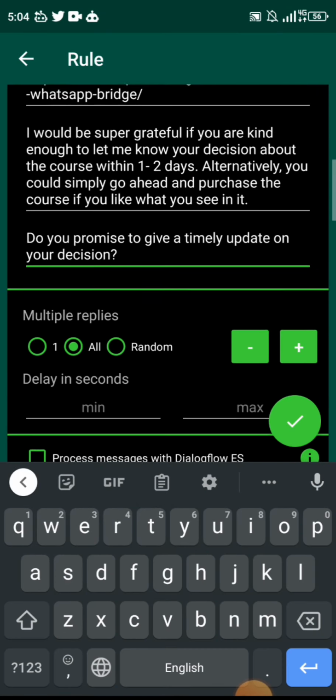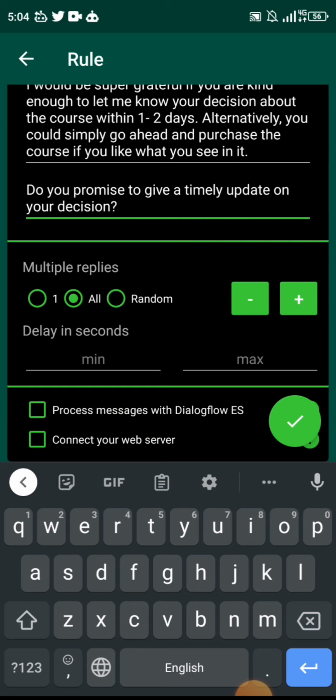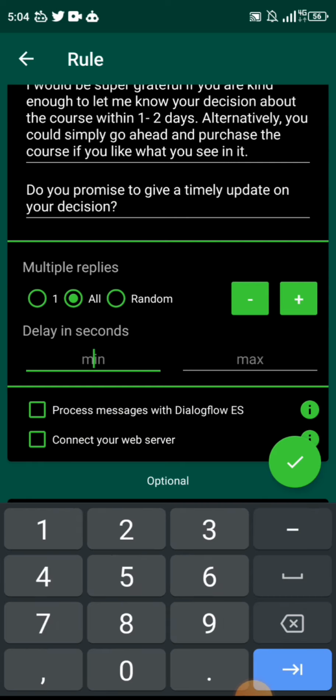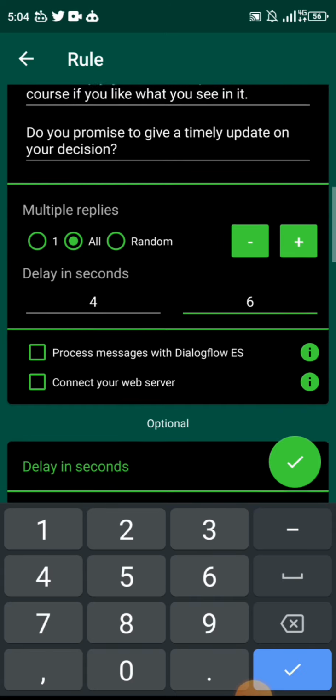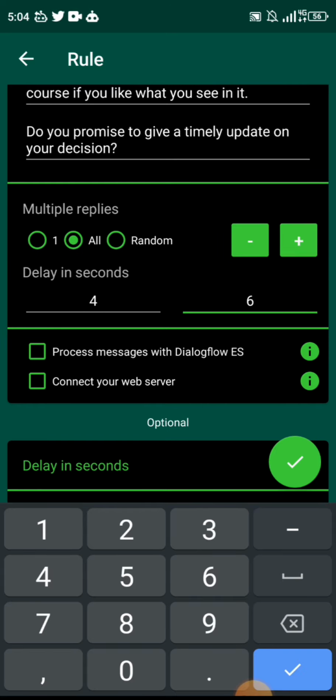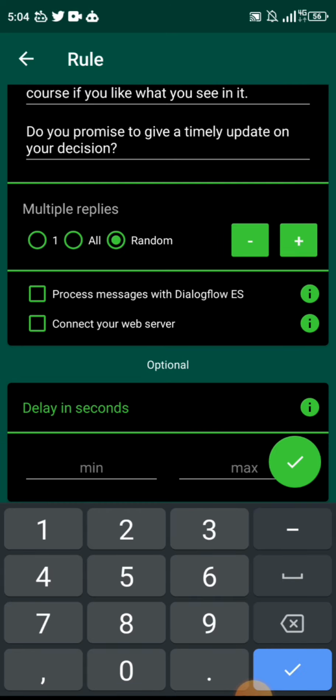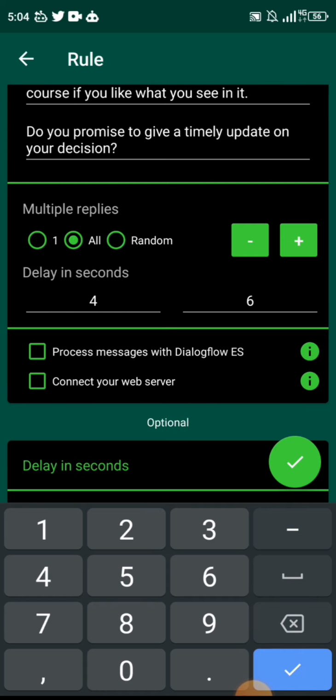Now remember what we do under multiple reply. We want to vary the frequency at which these messages drop, right? Do you remember the number I used? Remember it's 4 to 6, between 4 and 6 seconds. So 4, then 6. You could say random, and it can randomize it by itself, but I prefer to always have my things done myself. You can test out random and see what happens. We will soon get to the testing phase of the rule, so let's go on.